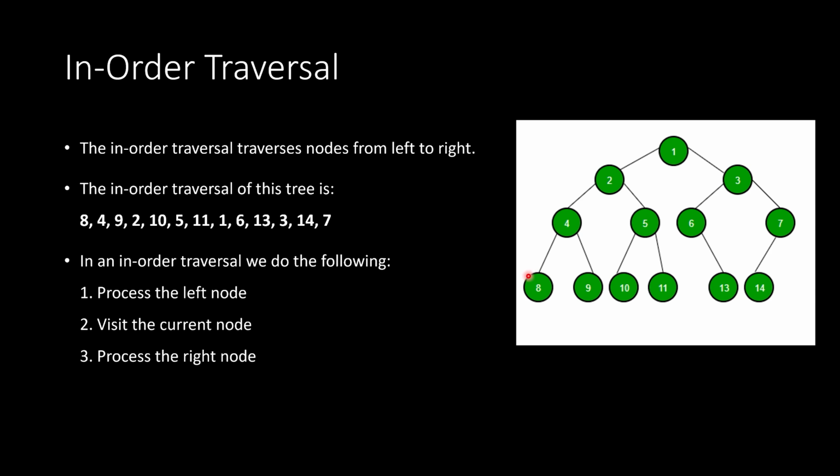Now, I just went through the whole thing, which might be a little bit confusing, but you can see that I'm essentially just reading these node values from left to right, okay? So 8, 4, 9, 2, 5, 10, 11, 1, and then this is 6, 13, 3, 7, 14, okay? So I'm reading it literally from left to right. That is what the in-order traversal does.